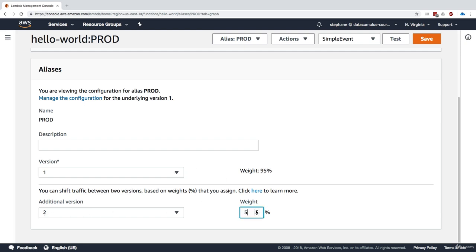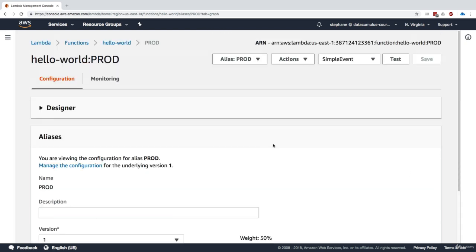And maybe we want to have 5% in terms of weight. So 5% of the traffic is going to go to version 2, while 95% of our traffic is going to go to version 1. Just to show you how things work, I'm just going to do 50-50. So we have 50% on version 1, 50% on version 2. Now I click on save. And so my prod environment is now pointing to 2 Lambda function versions.